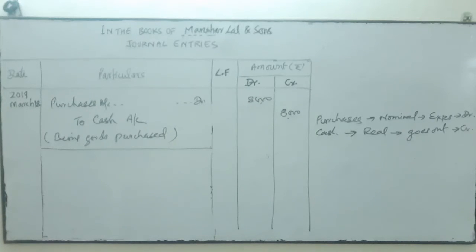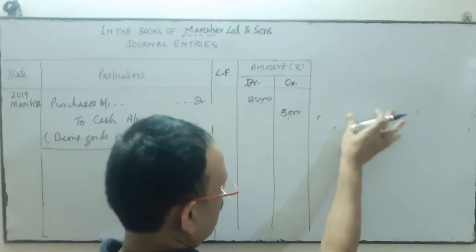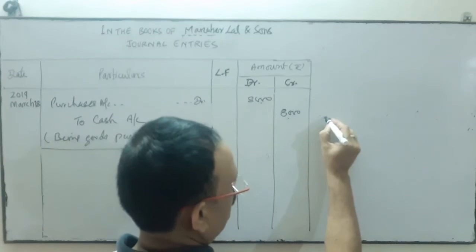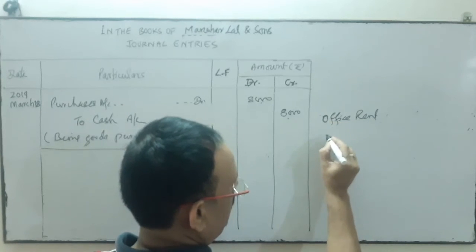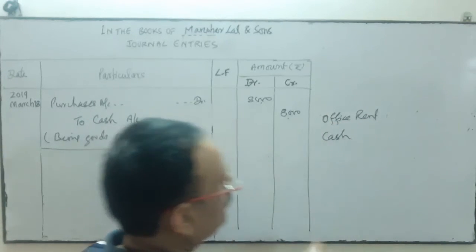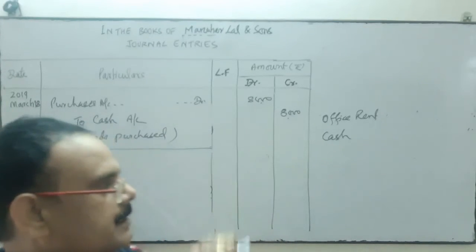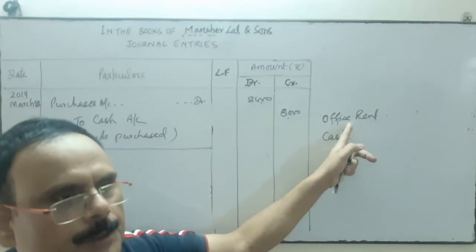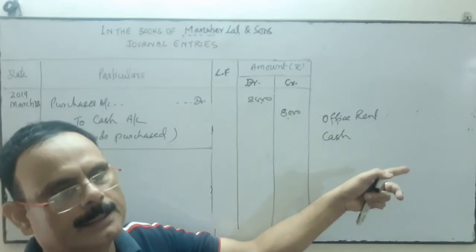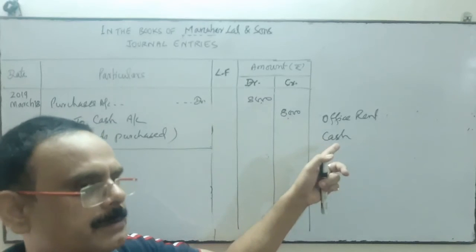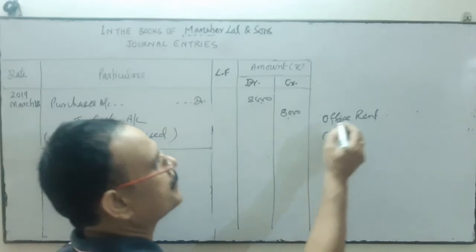Now next is paid rent for office. We have paid the rent for office. So when we pay the rent for office, the account will be office rent account, and we have paid the amount, so cash account is involved. Two accounts are involved. One is cash because we made the payment, and payment is for what? Rent. Which rent, factory rent or office rent? It's office rent. If only rent is written, we write rent account. If factory rent is written, we write factory rent. Here it is office rent.